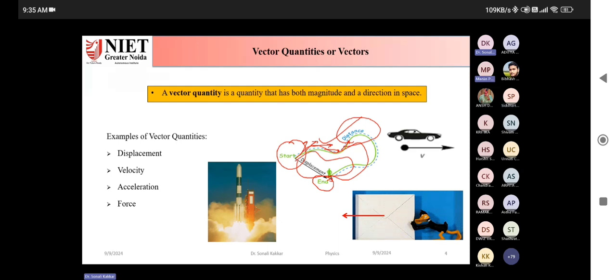Some examples of forces. Can you tell how force, when it comes into the picture, is associated with some direction? Frictional force. Yeah, frictional force. When we move the object, then we have to give it a direction, like right or left. Okay, I'll give you an example. Electrostatic force of attraction, right? Have you heard of Coulomb force?